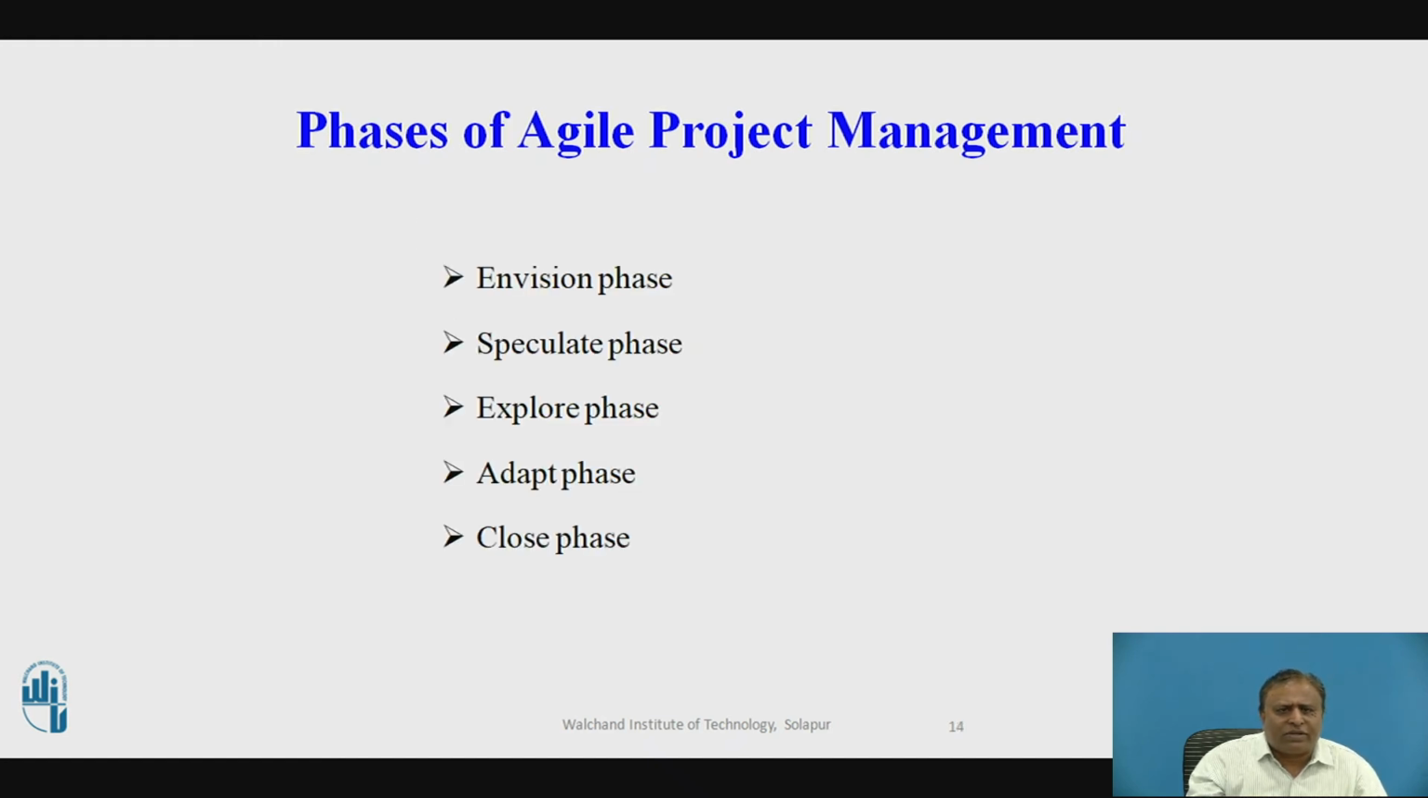These are the phases of Agile project management. First, envision phase; second, speculate phase; third, explore phase; fourth, adapt phase; and fifth, close phase. The envision phase is the first phase of the Agile framework. In this phase, the product is conceptualized and all the project stakeholders are identified. The possible objectives of the project and identification of the customer needs are also part of this phase.